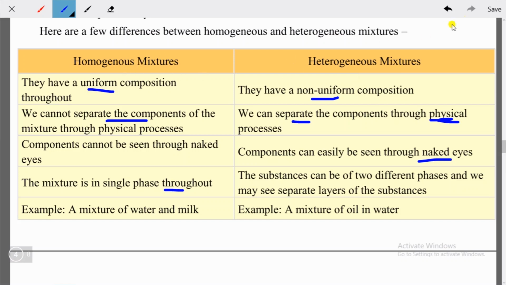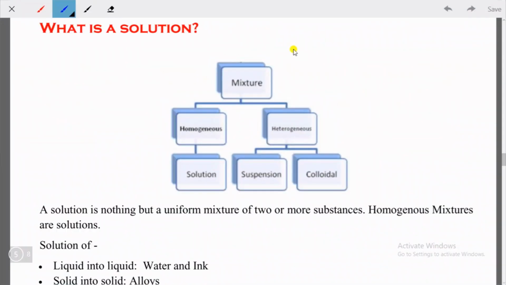Let's see the next one, students. Now the next very important question is, what is a solution? We have understood about mixtures where two or more substances are present, and here you have homogeneous and heterogeneous mixtures. Under homogeneous mixture you will find solution. Under heterogeneous you will find suspension and colloid, or we can say colloidal solution. We'll understand this in the later parts of this chapter.